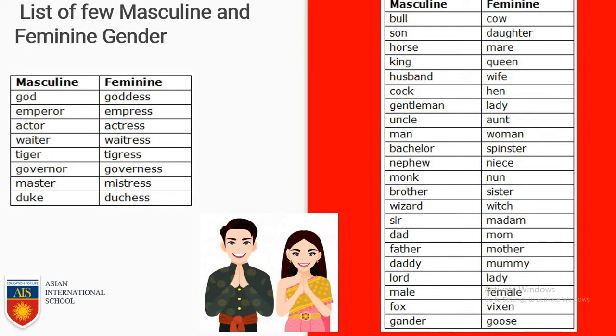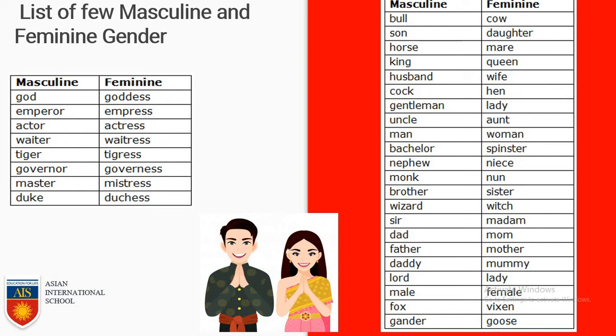Here on the right side of the screen you can see there is another list. Bull is the male animal. The female animal is cow. Son is a male person. The feminine gender of son is daughter. Horse is a male animal.